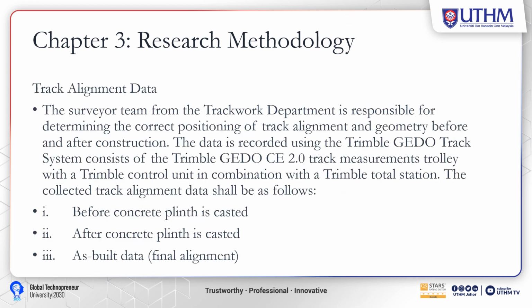So the track alignment data will be taken from the track work department, where they are responsible for determining the correct positioning of track alignment geometry before and after construction of the track plane. The data is recorded using the Trimble GEDO track system, which consists of the Trimble GEDO CE 2.0 track measurement trolley with a Trimble control unit in combination with a Trimble total station. The collected track alignment data shall be as follows. First is data before the concrete plane is casted. Second is after the concrete plane is casted, and the as-built data, the final alignment data.